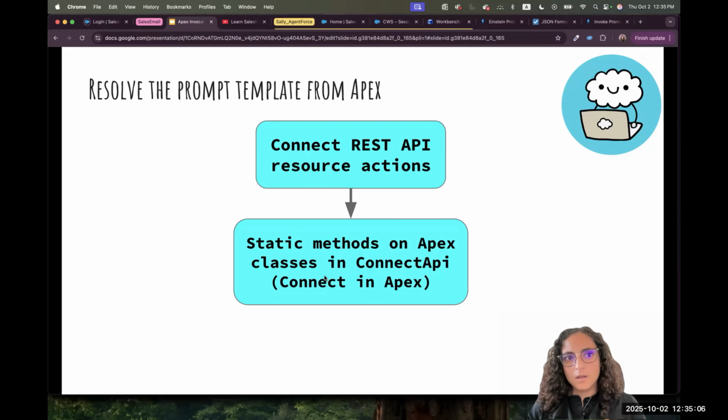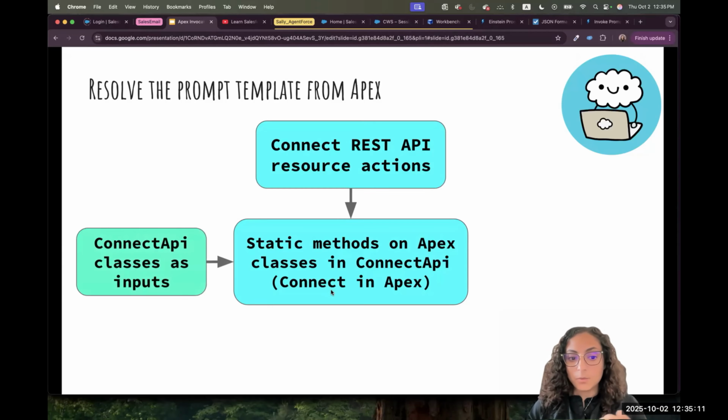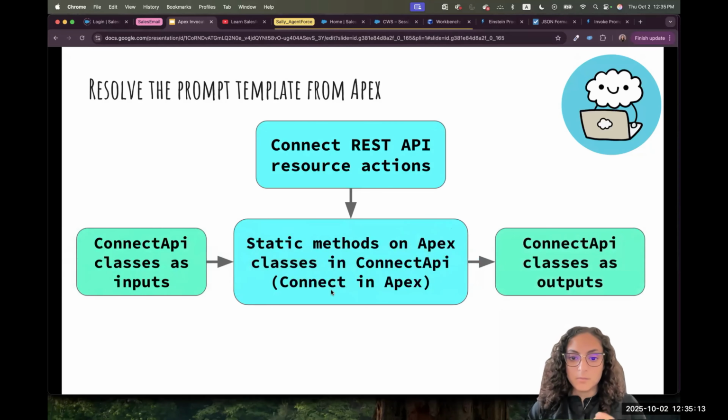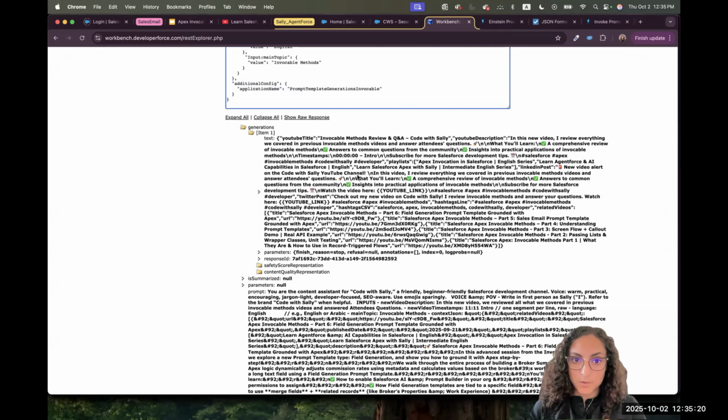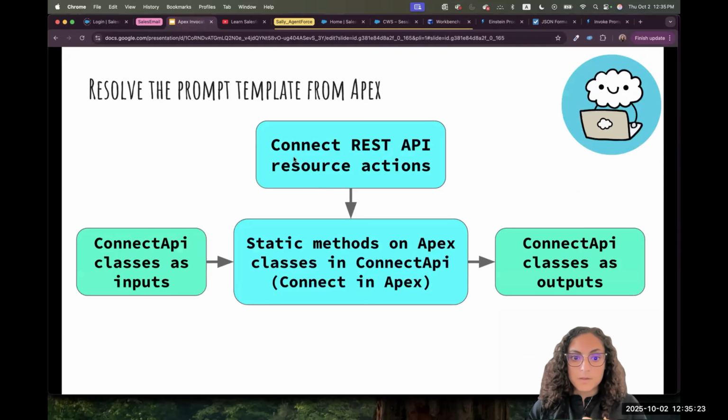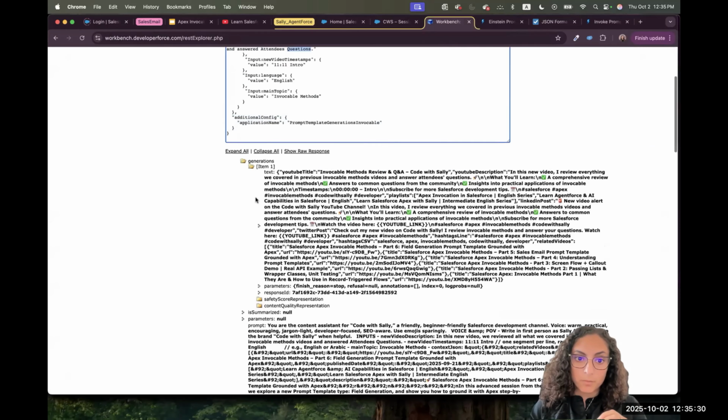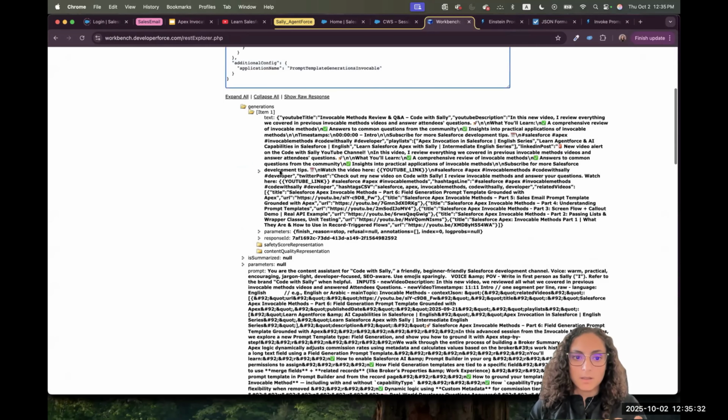Any method in the world that we work with will have input and output. The REST API was taking some inputs in a certain format and returning some output in a certain format. Salesforce provides us with classes in the Connect API namespace to structure this type of input, and classes to deal with such output.